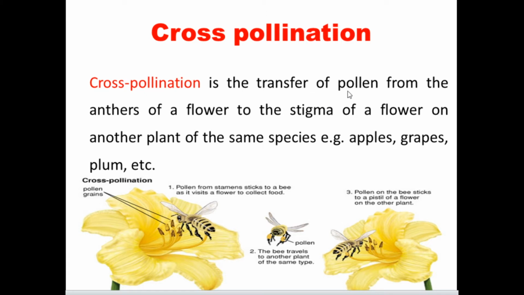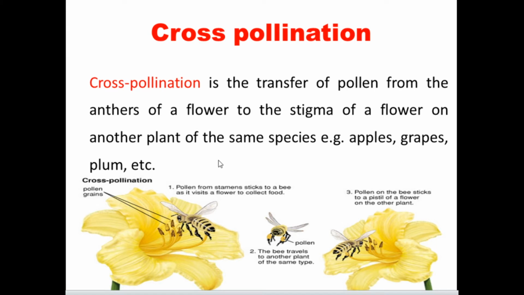Cross-pollination is the transfer of the pollen grain from the anther of a flower to the stigma of a flower on another plant of the same species. The pollination should take place on other plants, but of the same species. Very important.